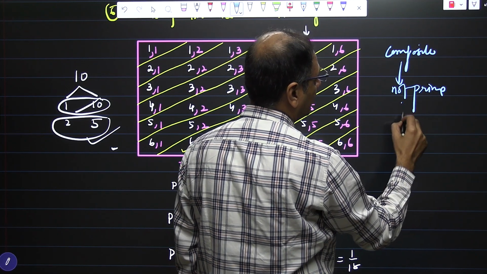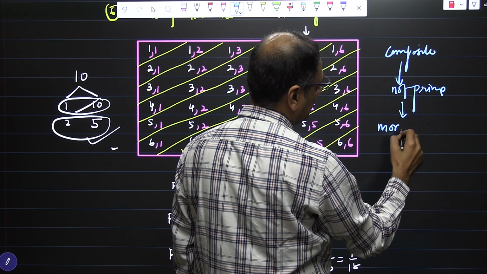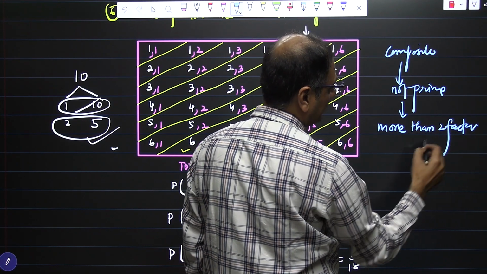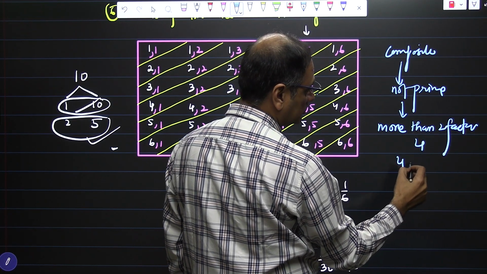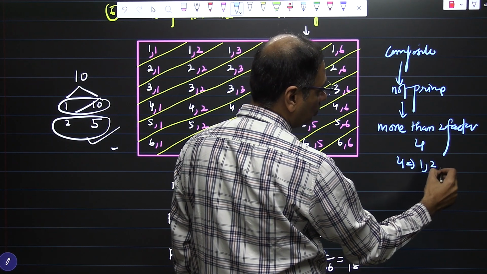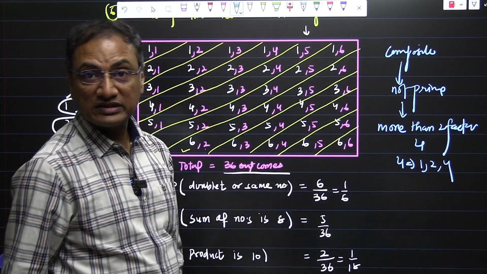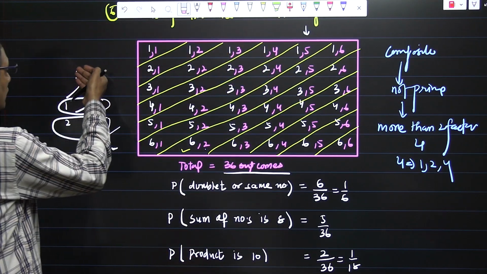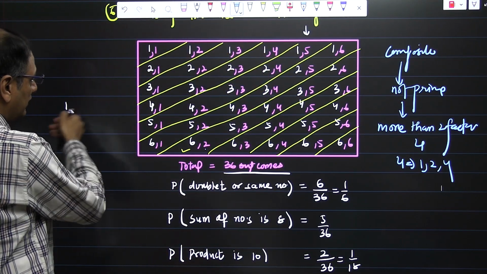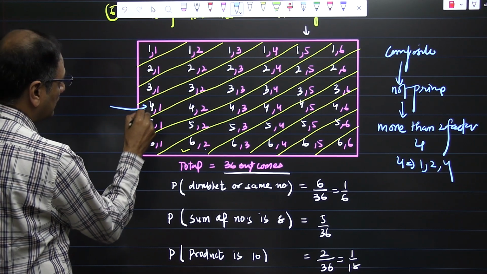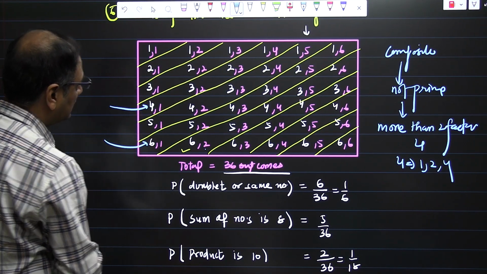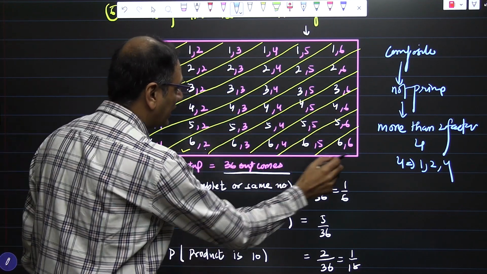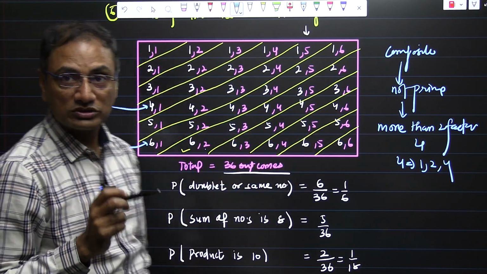Composite numbers are those which are not prime, or which have more than 2 factors including 1. For example, 4: its factors are 1, 2 and 4, so 4 is considered a composite number. What composite numbers can we have here? We have 4 and 6, these 2 composite numbers. Hence these whole rows have the first digit as a composite number.